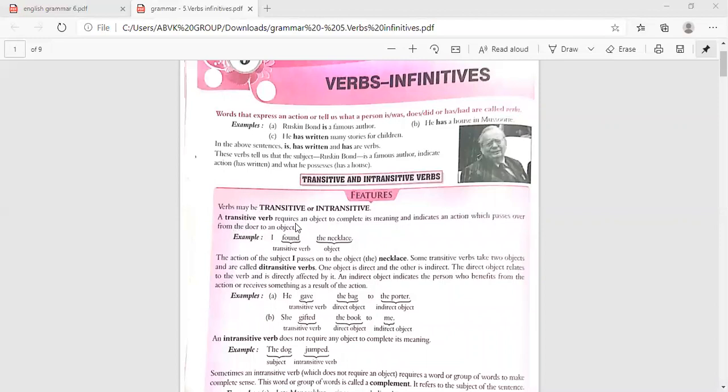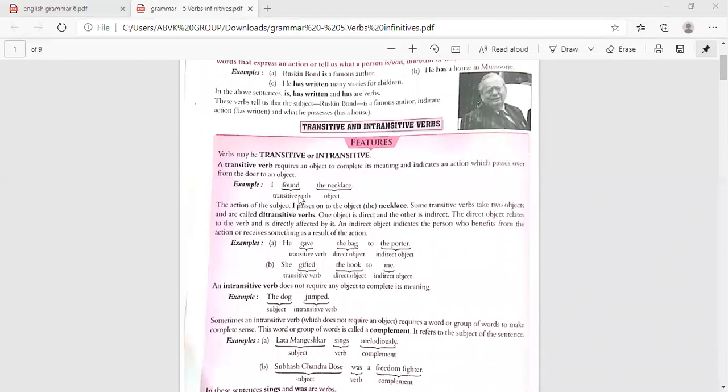A transitive verb requires an object to complete its meaning and indicates an action which passes over from the doer to an object. I found the necklace. What did I find? Necklace. So found is a transitive verb. The necklace is the object. The action of the subject, I, passes on to the object, the necklace.